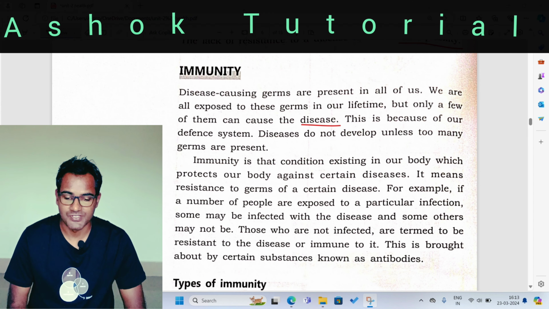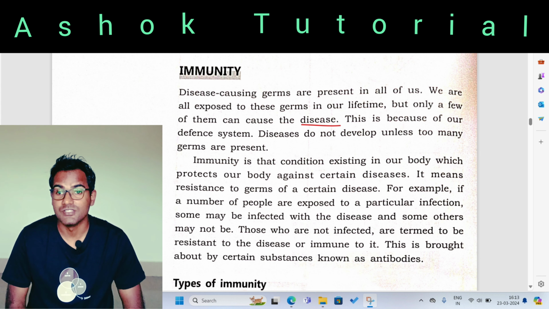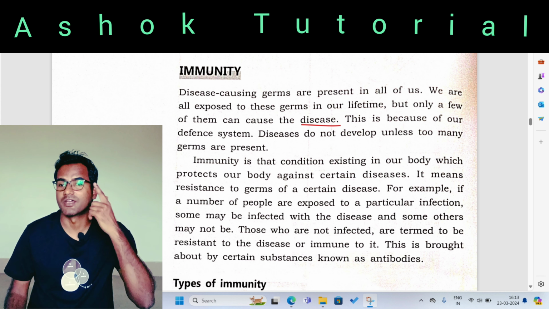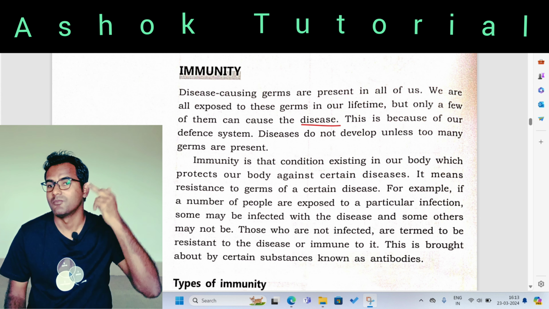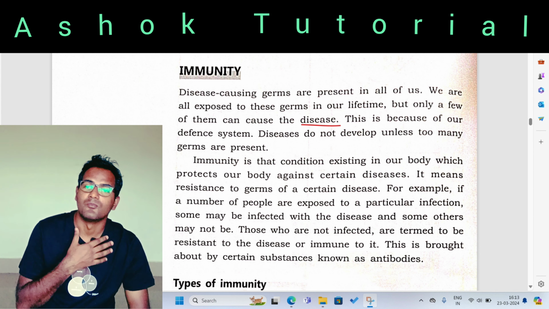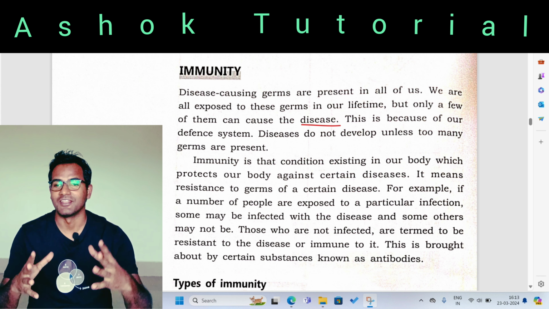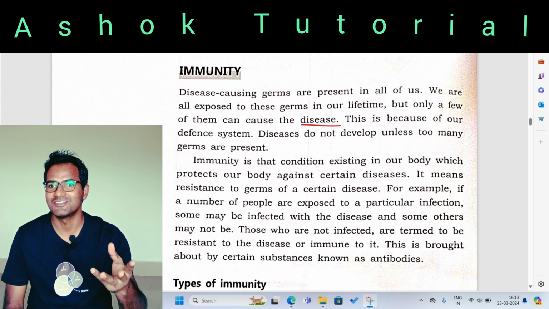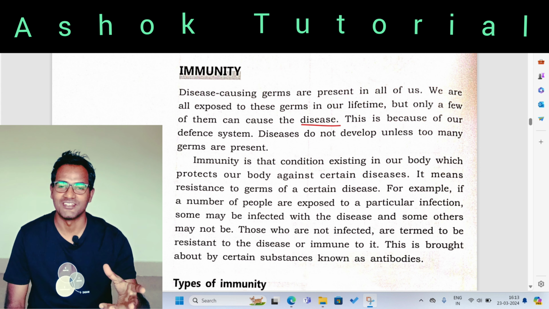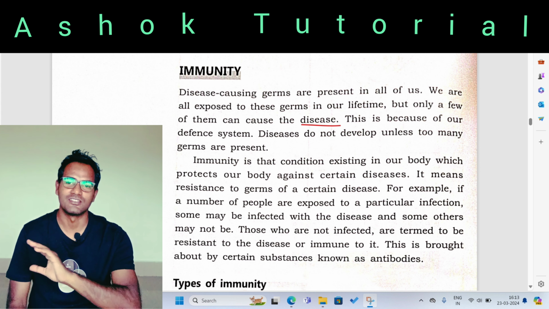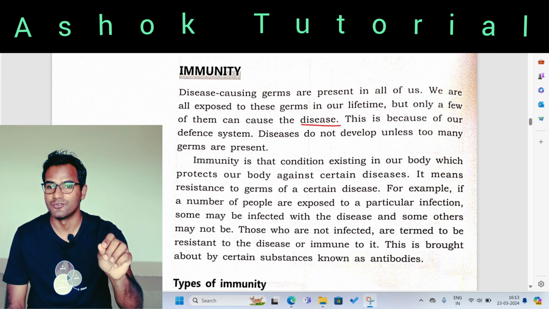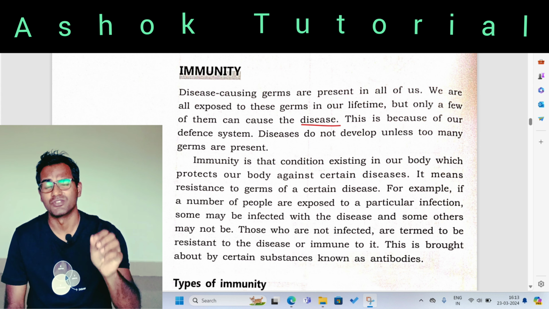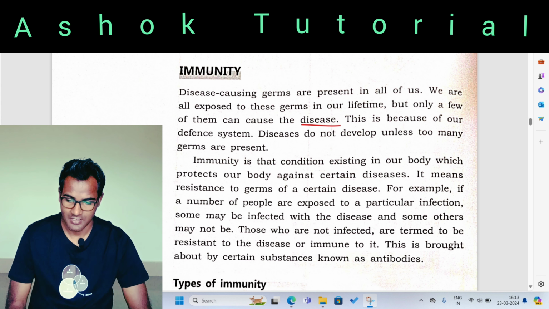Now disease causing germs are present in all of us, present everywhere, right? It is present on my spectacles, on my hair, my cheek, my neck, my t-shirt, and the very mobile phone you are holding right now. You will not see it actually, but when you magnify it under the microscope, you will see that even the mobile phone you are holding in front of you, watching my video, has lots and lots of microorganisms in it. All right, now let us see.